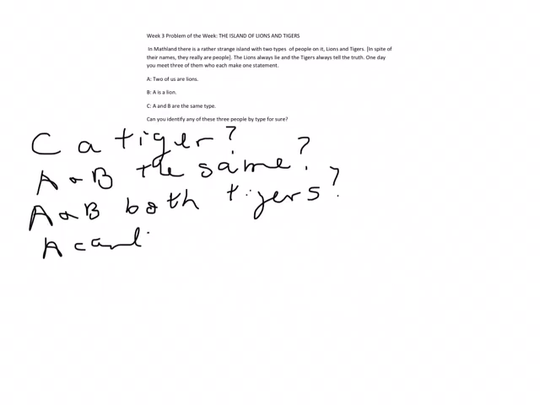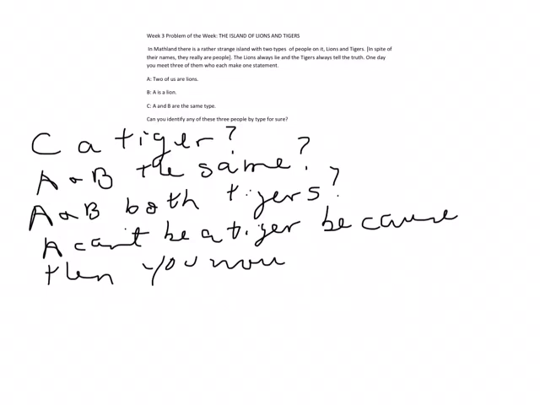A can't be a tiger because, well, if A was a tiger, then C would be a tiger, and A and B would both be the same type, so B would be a tiger, so you'd have all three tigers, because then you wouldn't have two lions. Okay, and A said you had two lions, so A couldn't be a tiger.